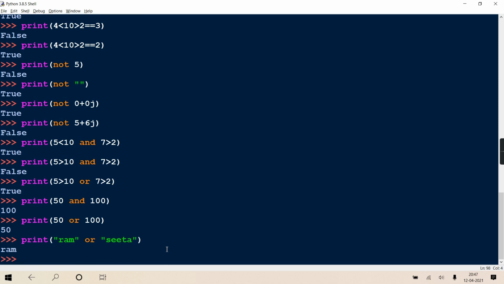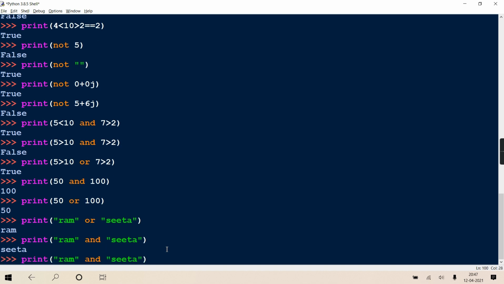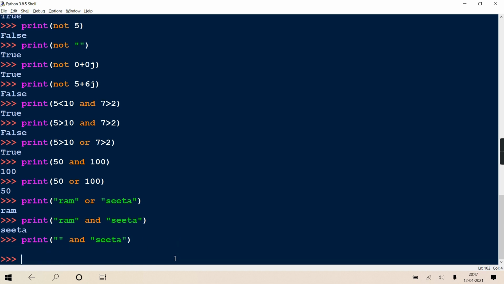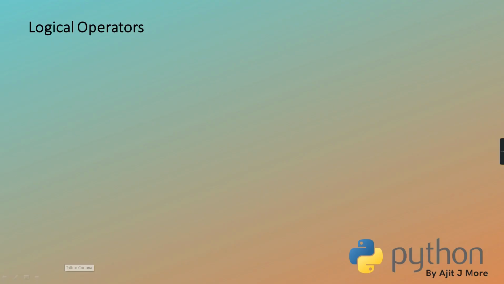You understanding? But instead of OR, if I would have written AND, suppose. Okay? So as Ram is true, it has to check the second part. Now Sita is also true, so last true it will return, that is Sita. Now in this only, if it is an empty string. So now tell me, empty string means false, and in AND, if one is false, whole false, it will return that empty string only. See, does it return the empty string? Yes. Okay? So these are the possibilities you should know now.